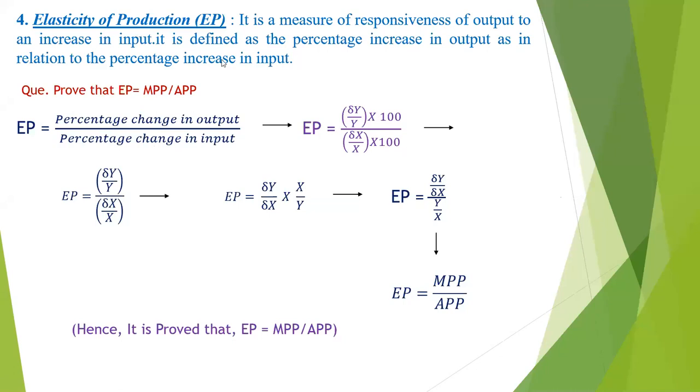Elasticity of the production means it is the measure of the responsiveness of the output to an increase in input, or it is defined as the percentage increase in the output in relation to the percentage increase in the input. Sometimes in the exam you can be asked the question: prove the elasticity of the production is equal to MPP divided by APP.